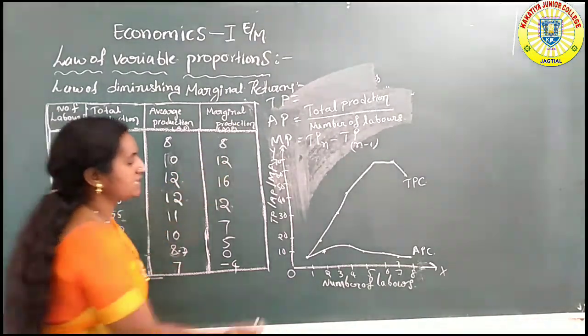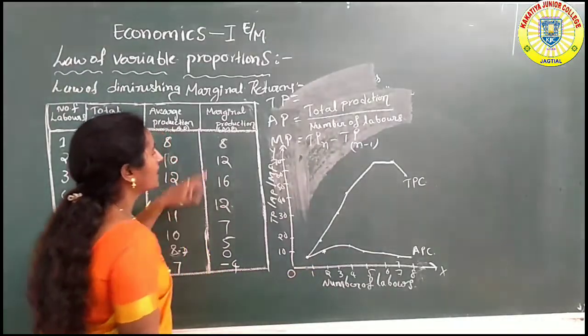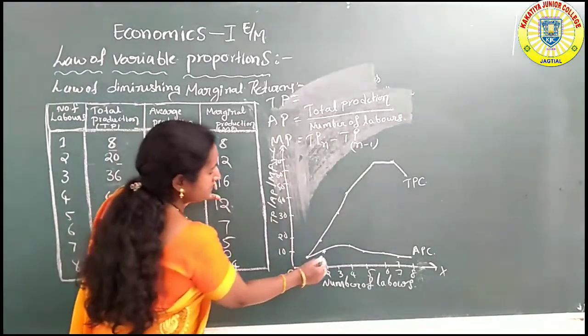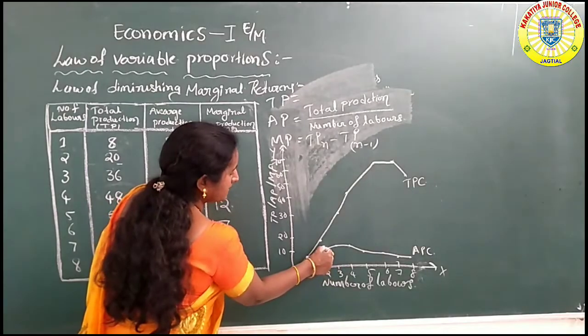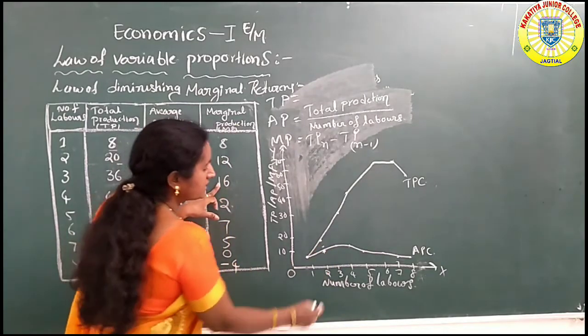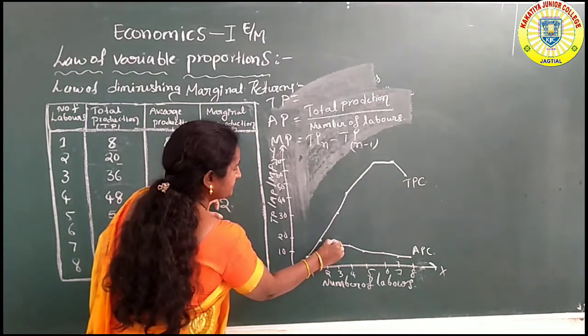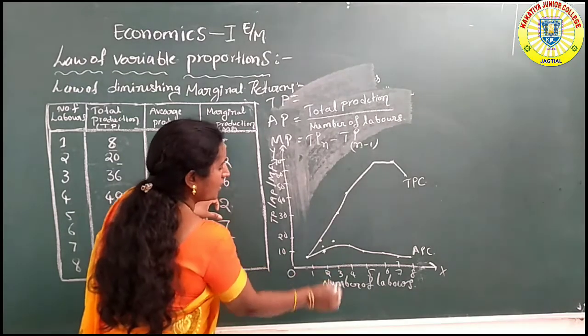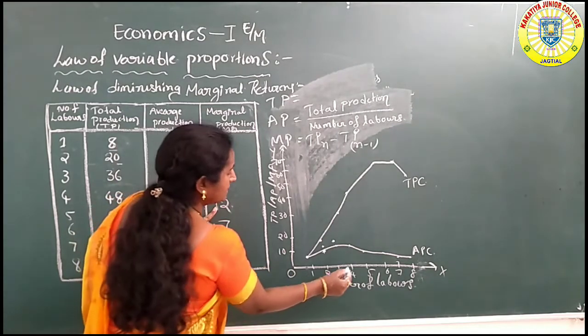Marginal production: first labor, the same 8 units, second stage 12, and third 16, and fourth 12.